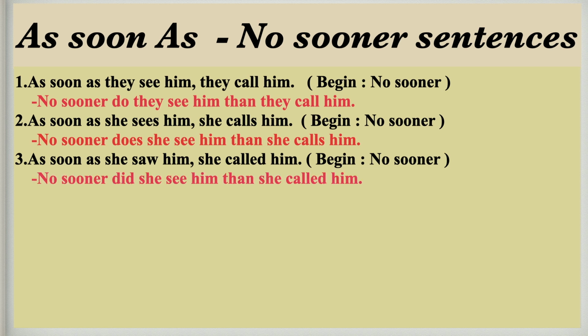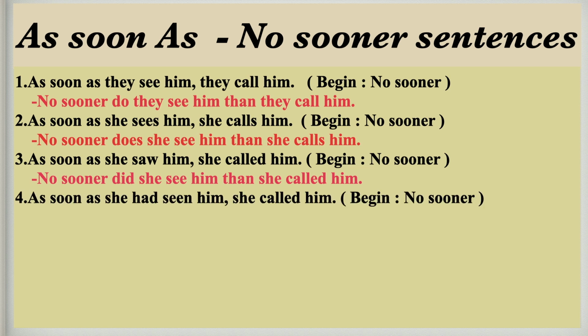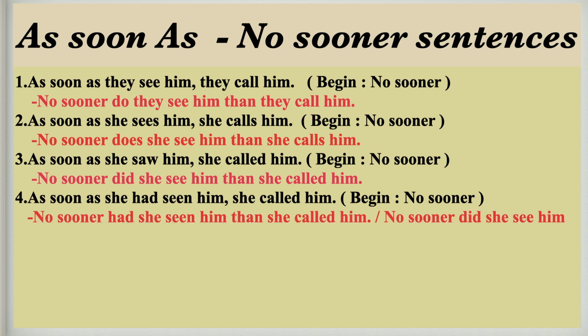Fourth sentence, as soon as she had seen him, comma, she called him. So here we can write two answers, like no sooner had she seen him than she called him, or no sooner did she see him than she called him. As I told you, was could also be used after no sooner.